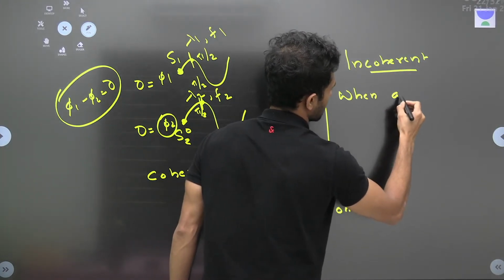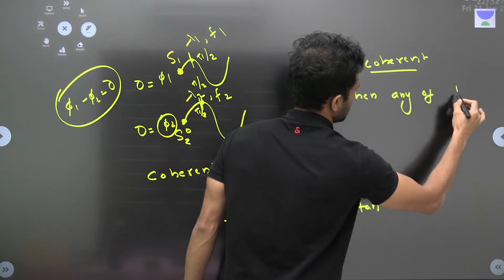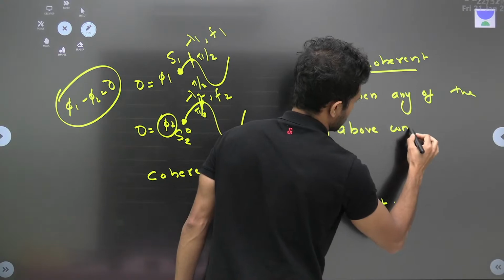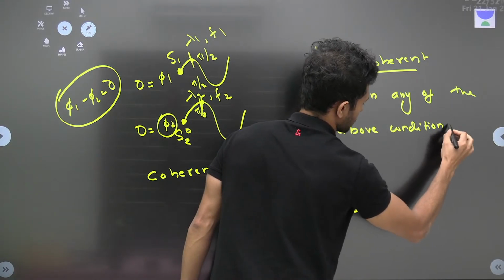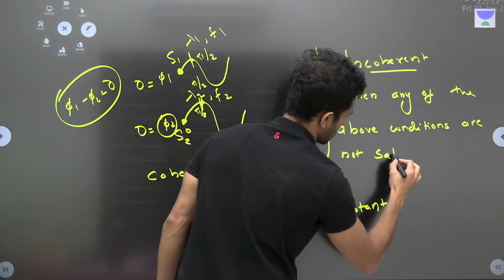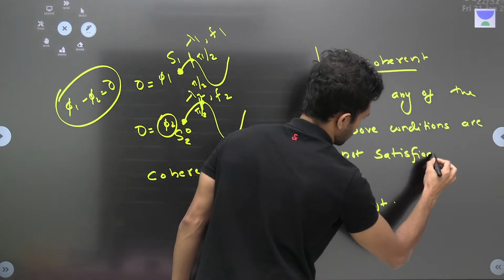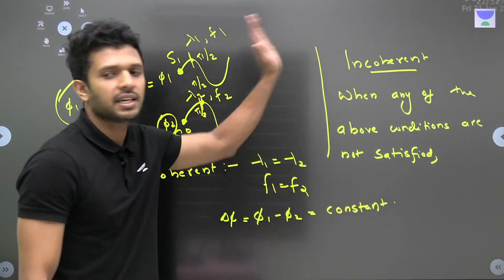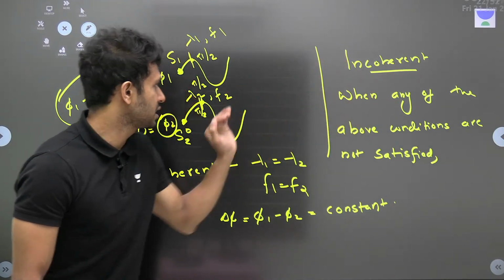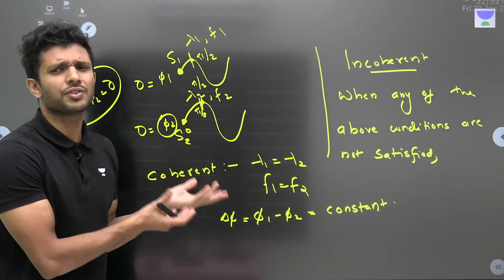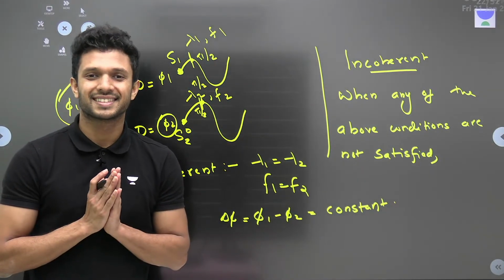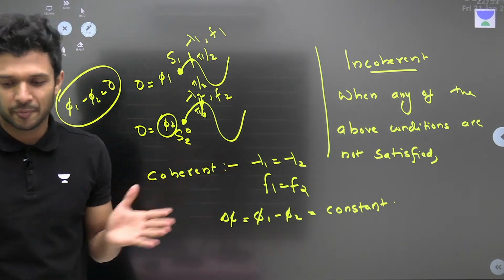When any of the above conditions for coherent sources are not satisfied, then the sources of light will be incoherent. Okay, when any of the above conditions for coherent sources, if any of them is not satisfied, then that source of light will be incoherent. Okay, got it?